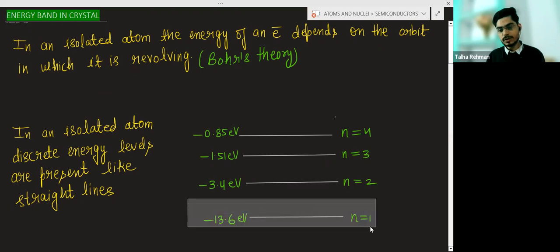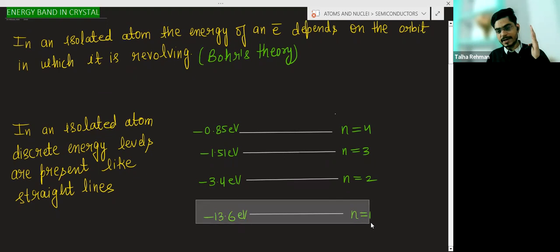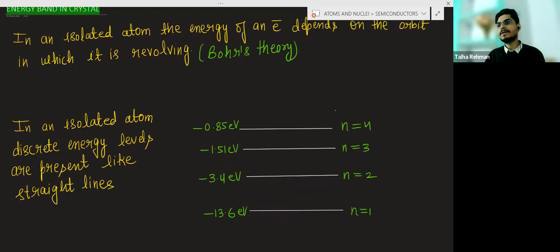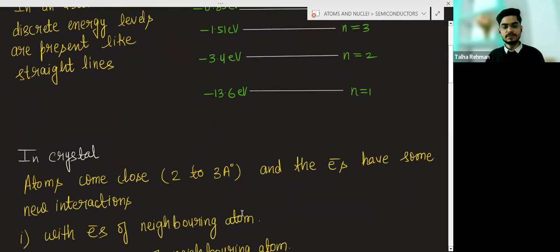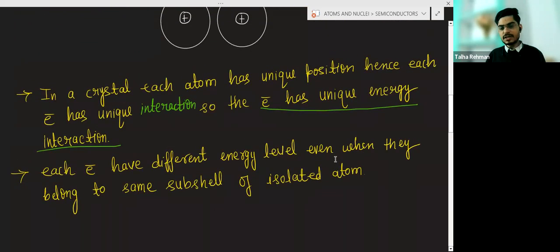For n equal to 1, the energy of the electrons which are in n equal to 1 do not have the same energy now. They have different energy levels. So each electron has a different energy level when they belong to the same subshell of the isolated atom.